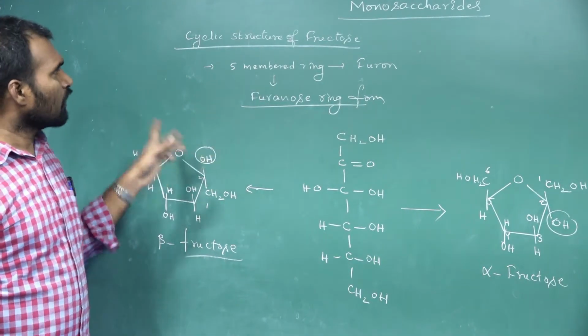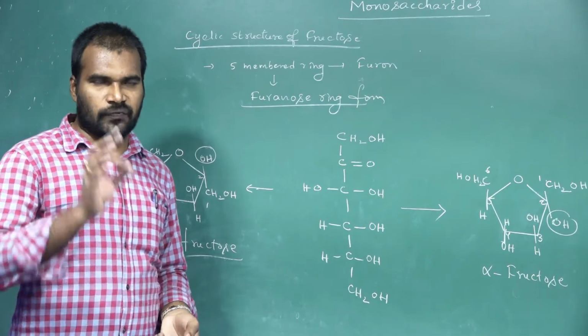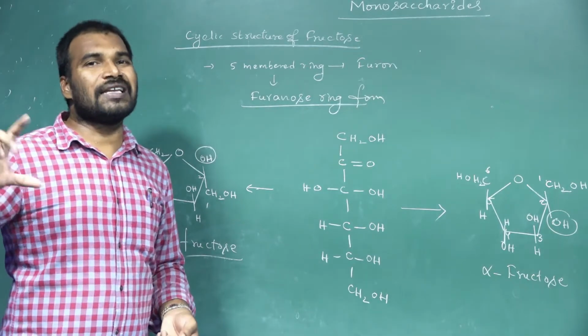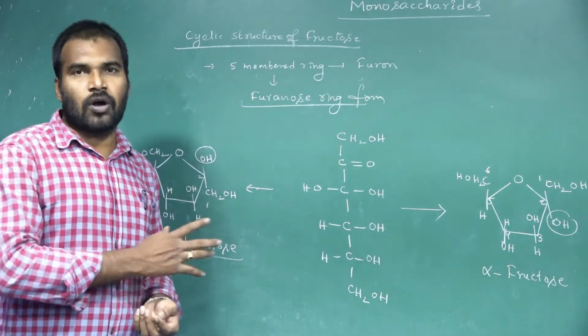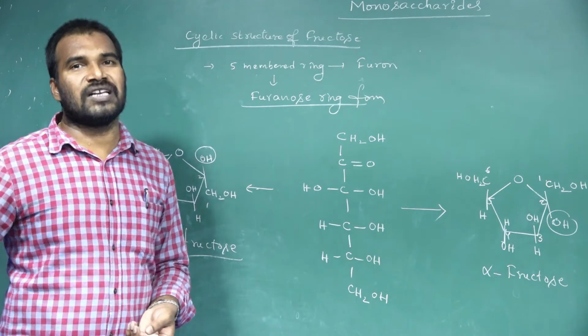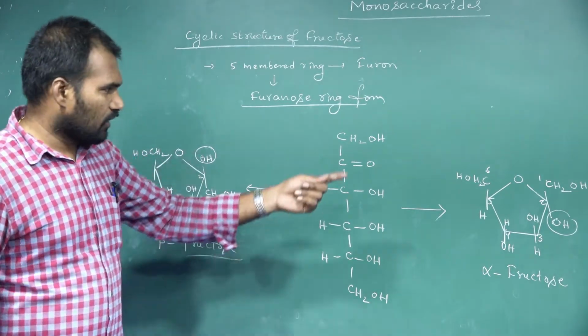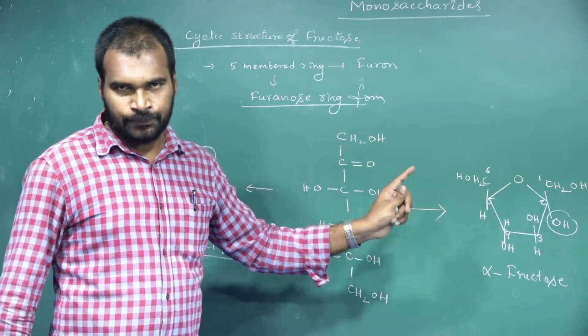Okay, so this is a cyclic structure of fructose. Fructose having a furan ring form, and that furan ring form of fructose we call a furanose ring. Okay, this is the structure of the furanose ring.